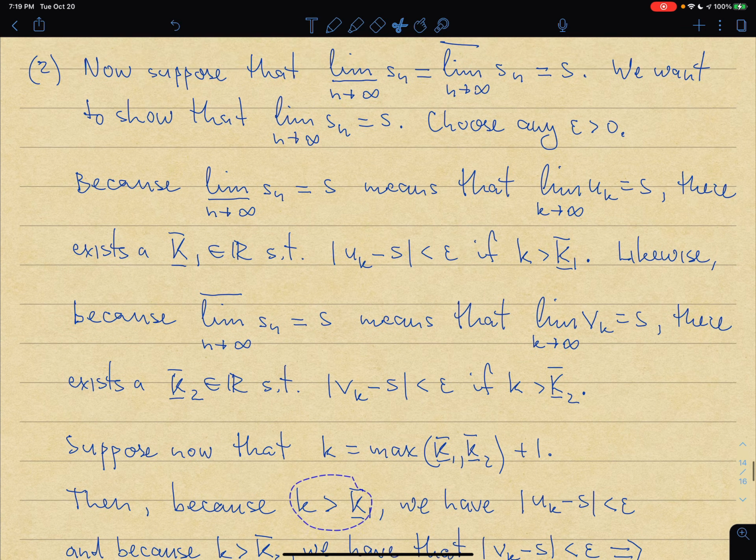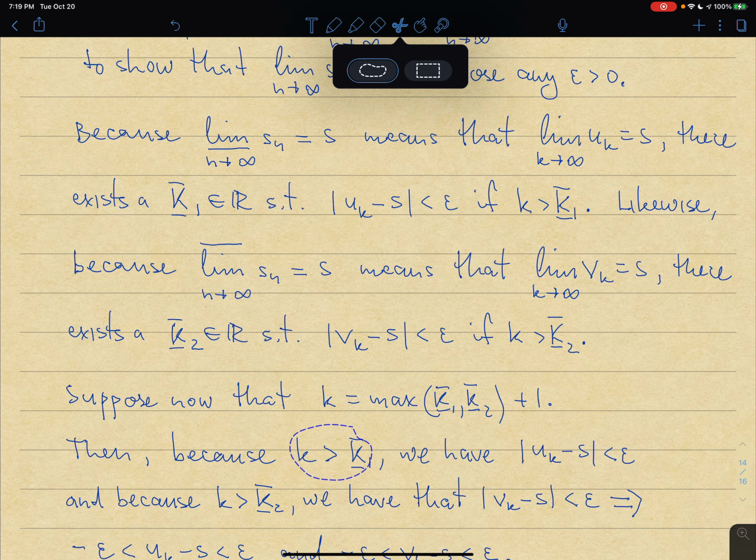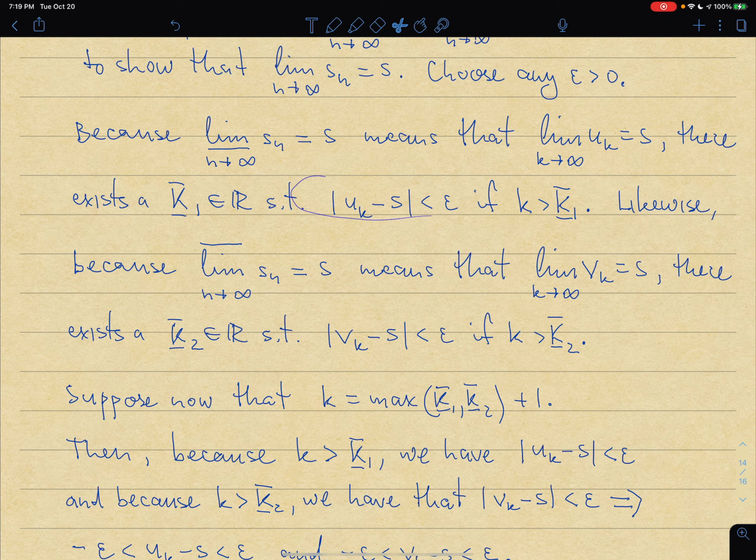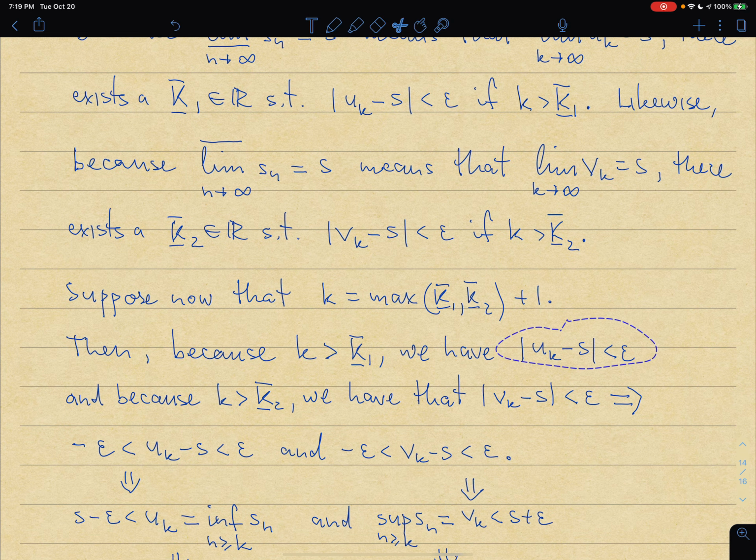And if k is bigger than K1, I know that Uk minus S is going to be less than epsilon. And for a similar reason, k also is bigger than K2 because it's larger than the maximum of K1, K2 plus 1. So this is bigger than K2, and therefore we have also that Vk minus S is less than epsilon.